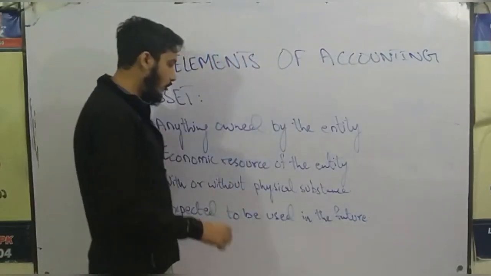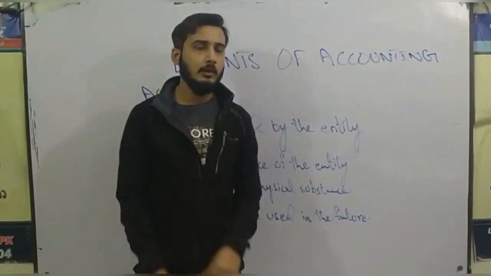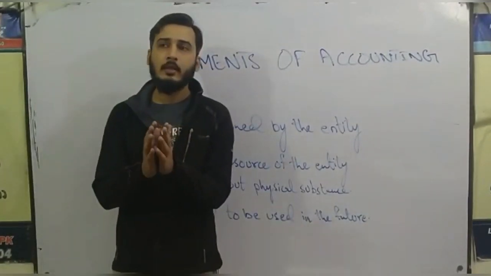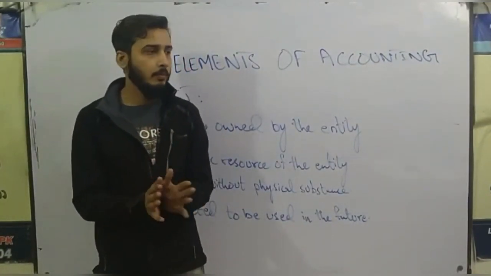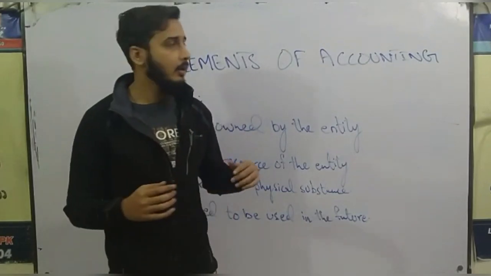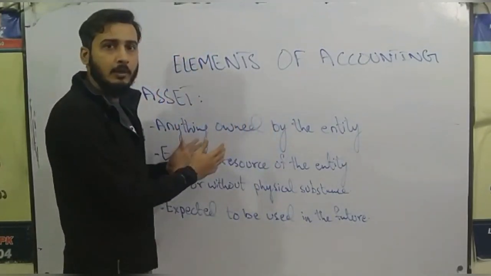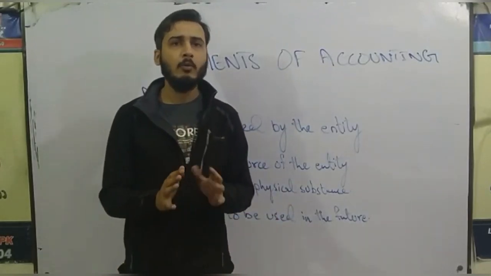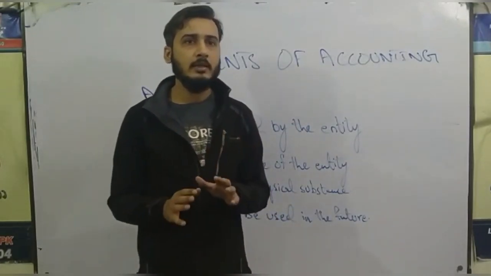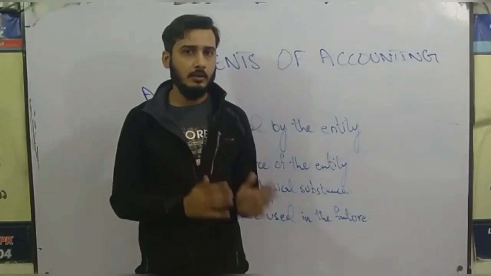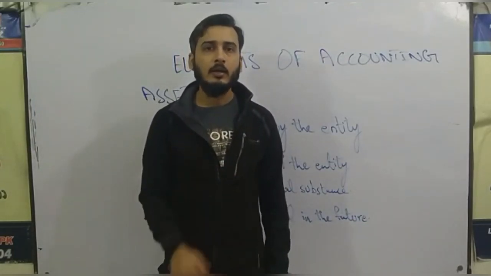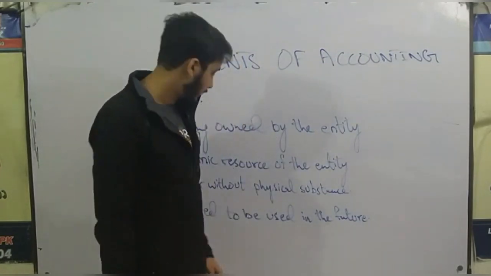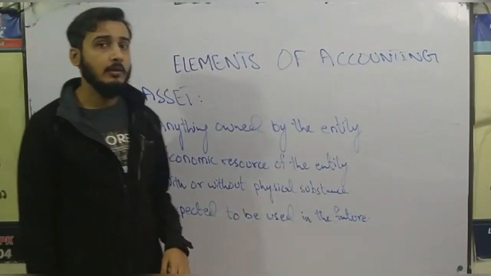Number third, whether with or without physical substance. We can know what is with physical substance: if I'm speaking and I have this board behind me, this is an asset of this entity. But what is without physical substance? Those assets which cannot be seen or touched are intangible assets. What are they? We'll discuss later on. Then, number four, expected to be used in the future.